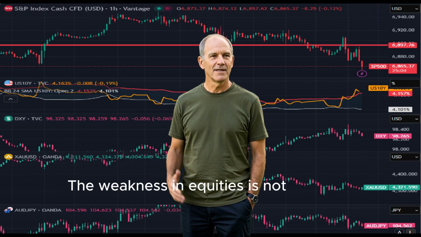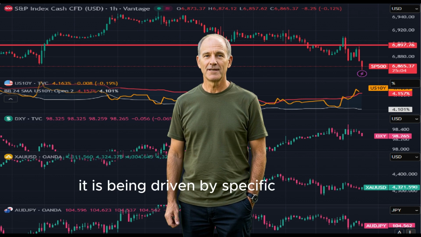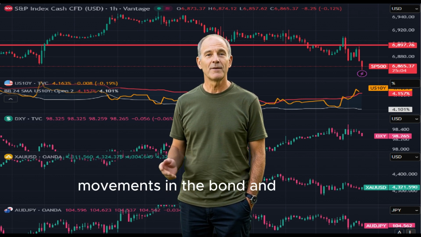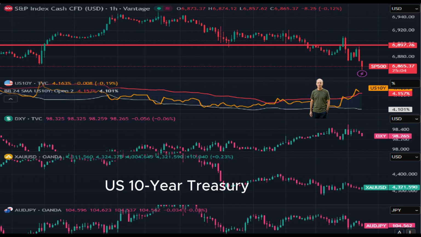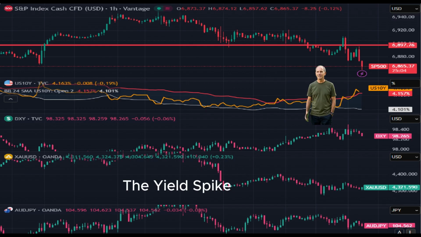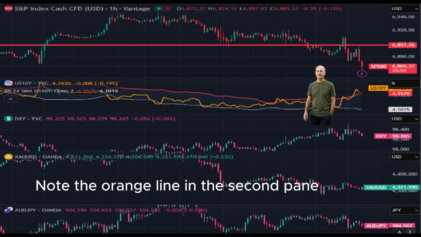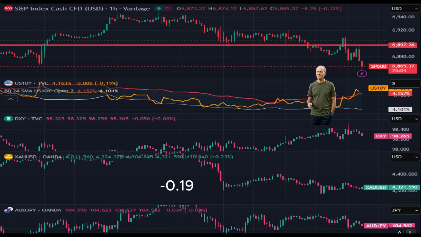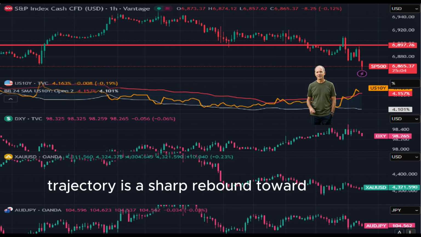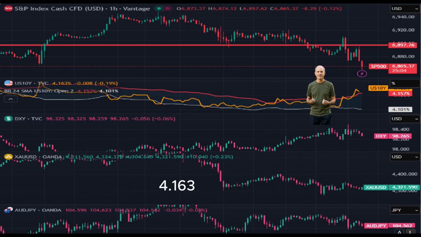The weakness in equities is not occurring in a vacuum. It is being driven by specific movements in the bond and currency markets seen in your other panes. U.S. 10-year Treasury yield, U.S. 10Y. The yield spike. Note the orange line in the second pane. Even though the daily change shows 0.19%, the recent intraday trajectory is a sharp rebound toward 4.163%.